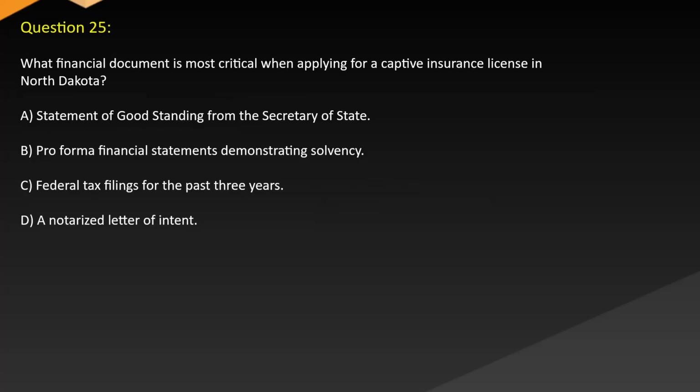Question 25. What financial document is most critical when applying for a captive insurance license in North Dakota? A. Statement of good standing from the Secretary of State. B. Pro forma financial statements demonstrating solvency. C. Federal tax filings for the past 3 years. D. A notarized letter of intent.